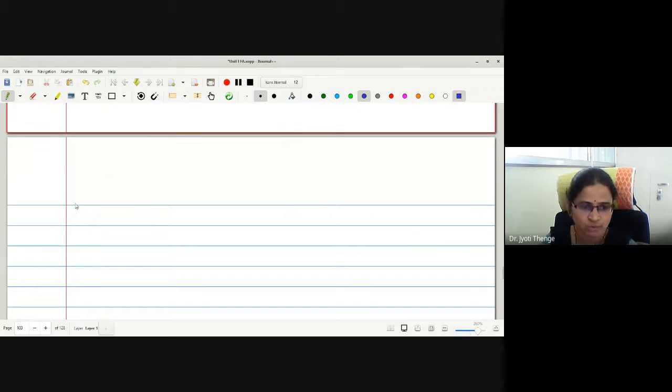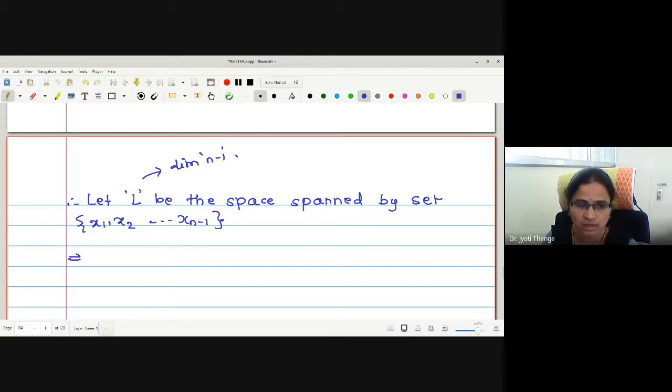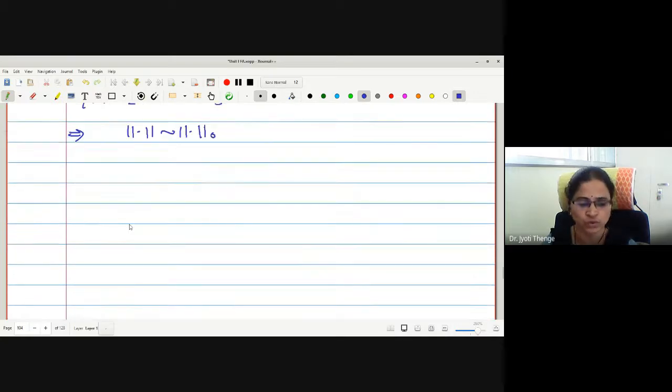Now one space I'm going to assume, say L. Let L be the space spanned by the set x1, x2 to xn minus 1 only, because this is the space with dimension n minus 1 I am going to consider. Therefore, for this space, these two norms are equivalent. Correct? Norm 0 is equivalent to norm.